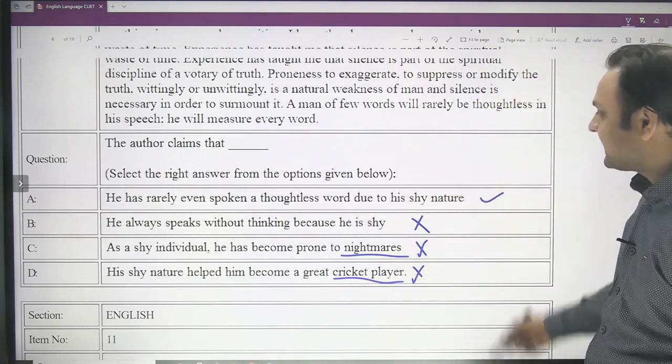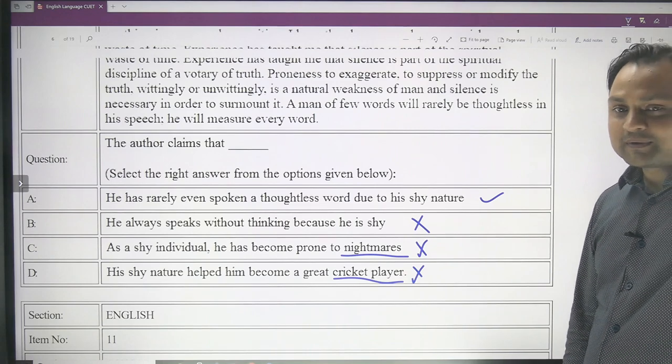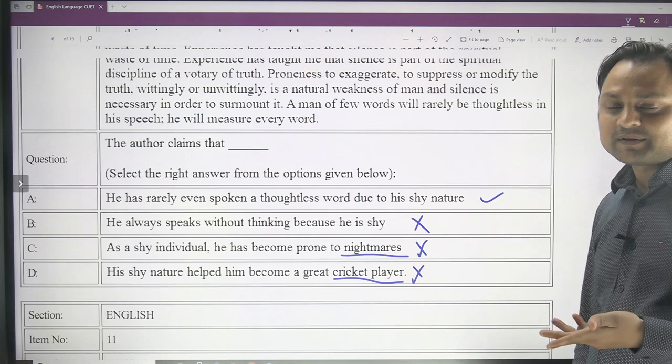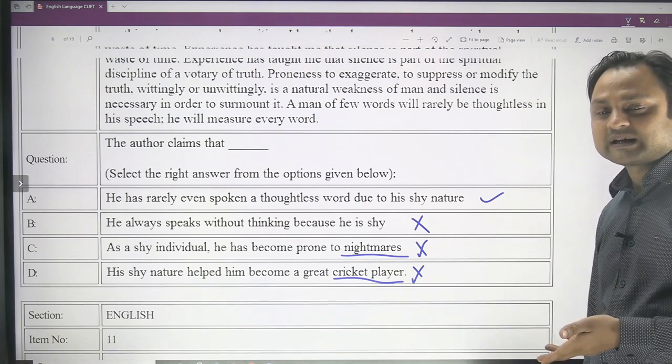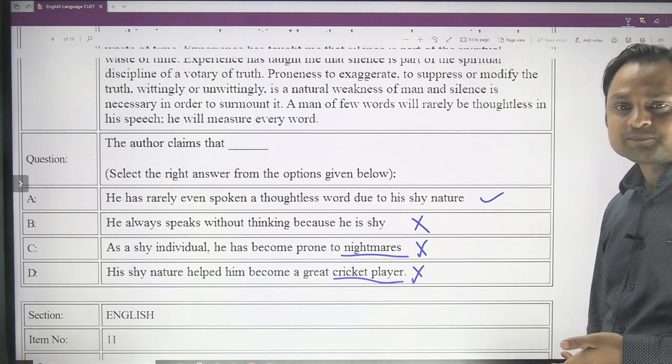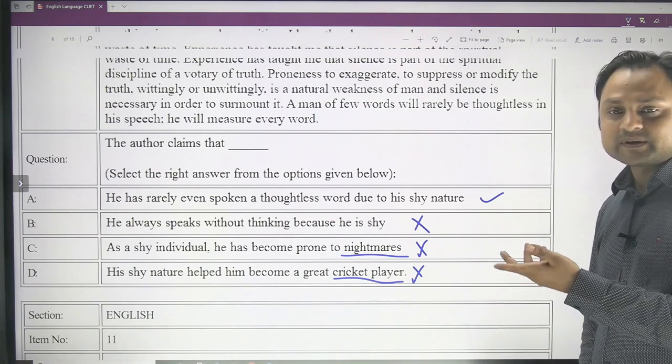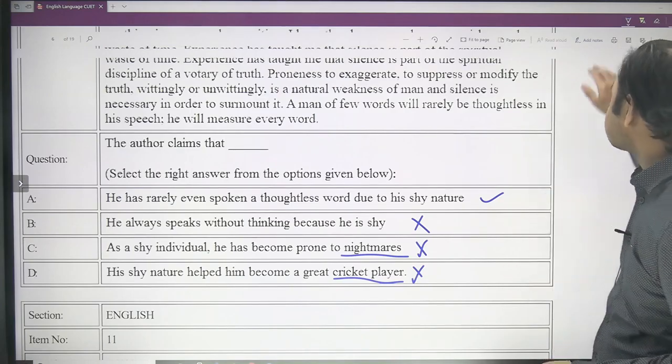So the obvious answer is A. And you can see at the level of the question that the questions are actually so easy that the answer is self-explanatory from the given alternatives. You can very easily eliminate the absurd choices, and the obvious answer is very obvious. So this is the answer.